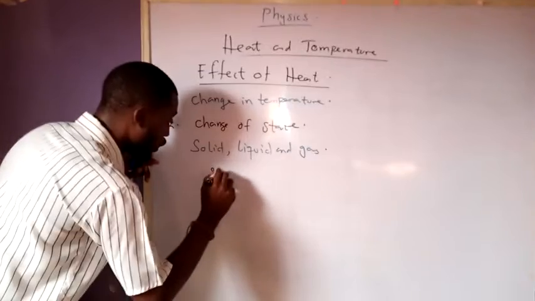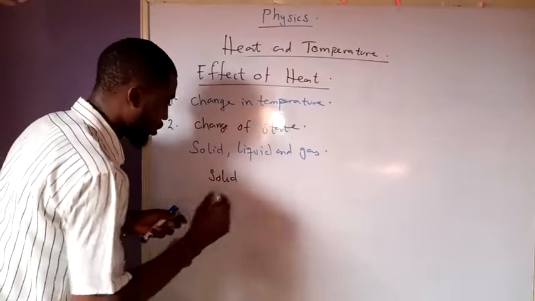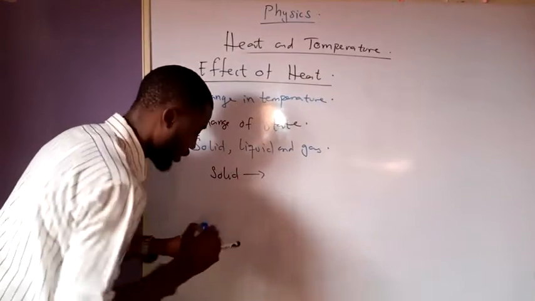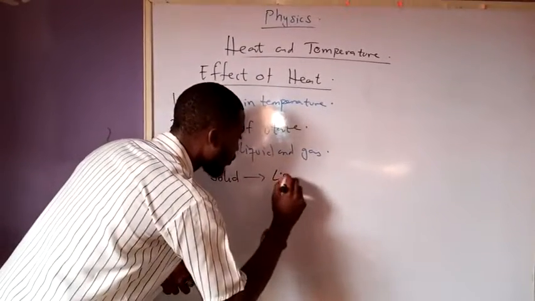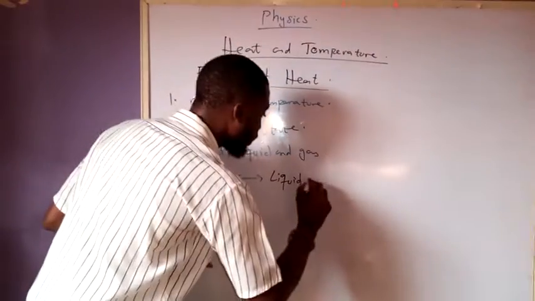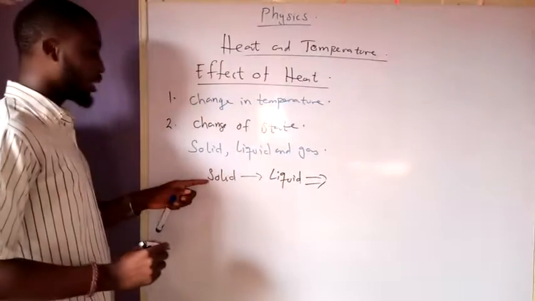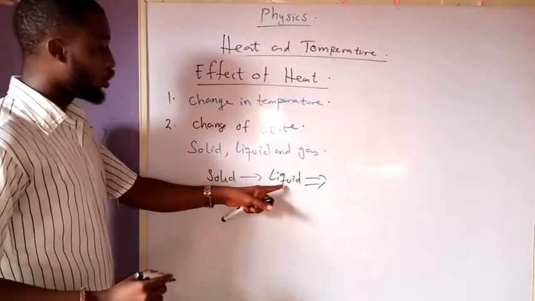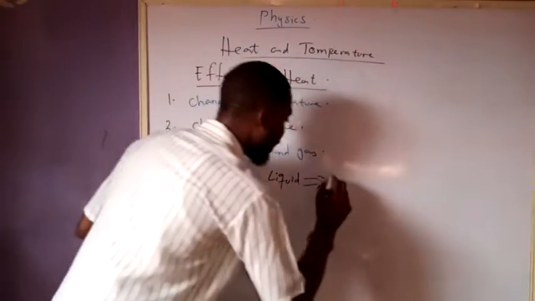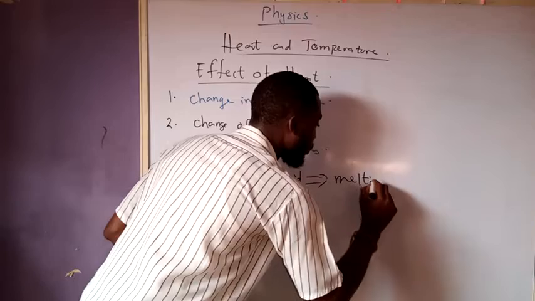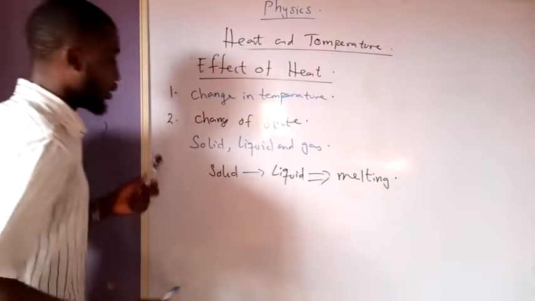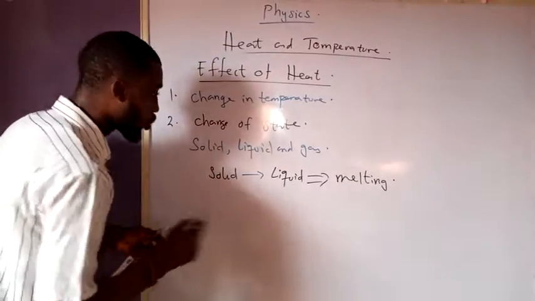So we have change of solid to liquid. And the process in which a solid substance changes to liquid is what we refer to as melting. Melting. Alright? Liquid can also change.